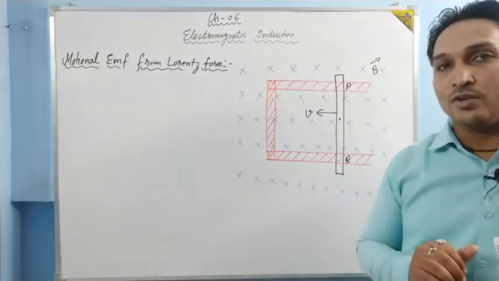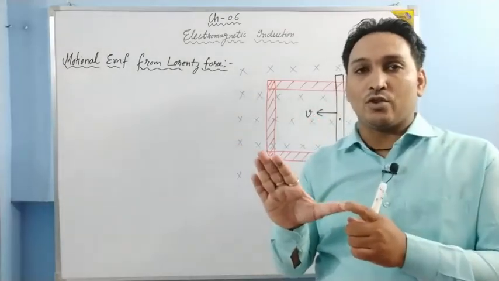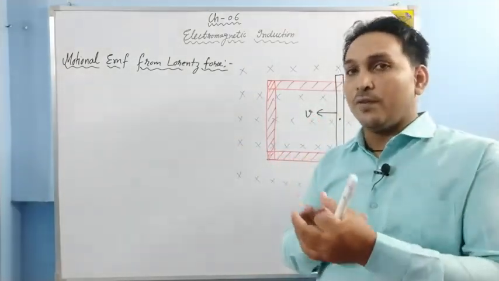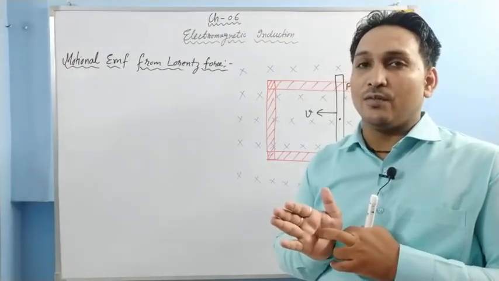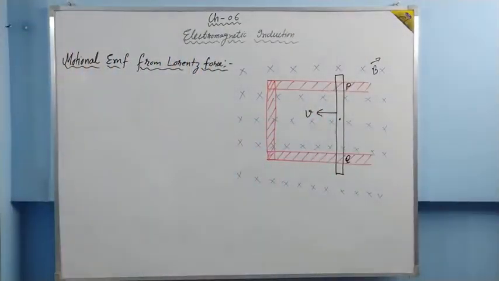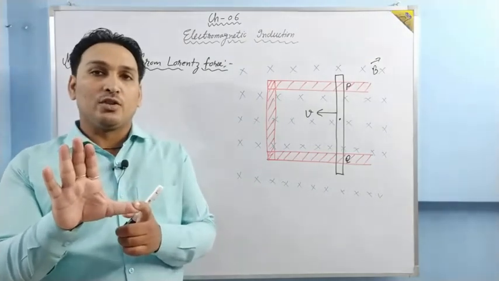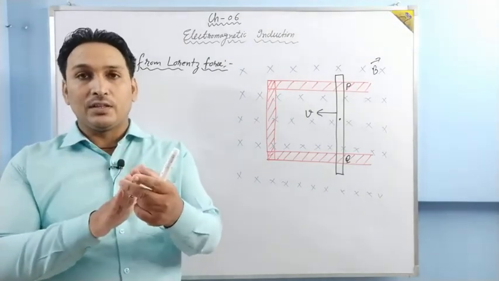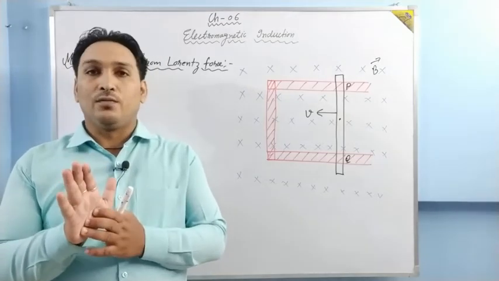Now how is the direction of force determined? The thumb is in the direction of motion of charge, the whole fingers in the direction of magnetic field, and the palm face gives the direction of force. Okay? Let me repeat. Thumb indicates the direction of motion of charge, these fingers in the direction of magnetic field, then palm face tells where the force will be.